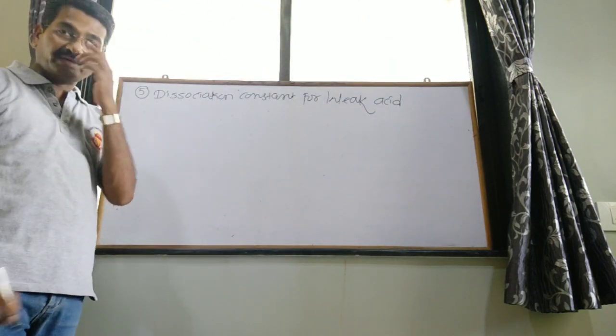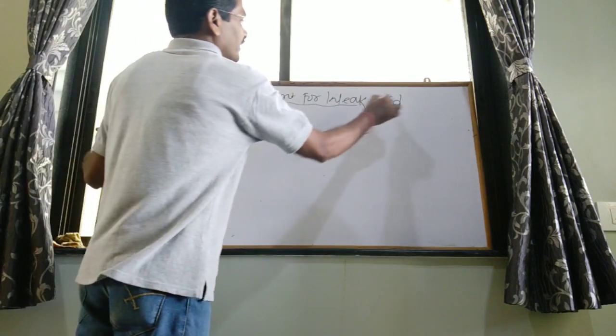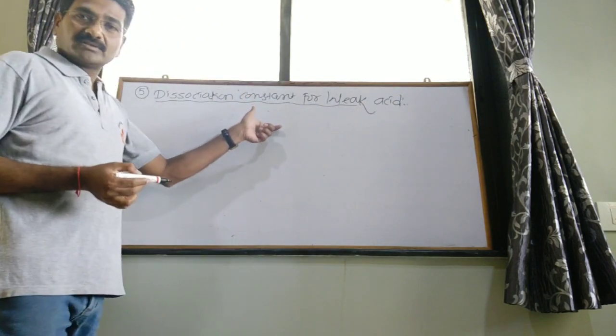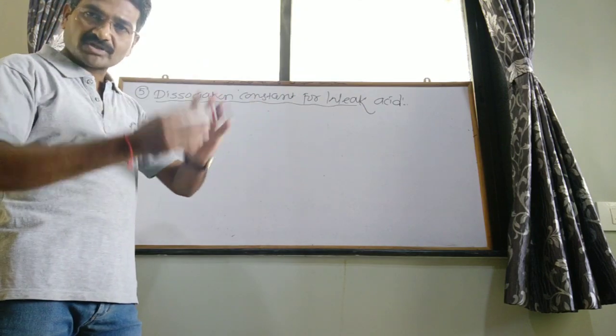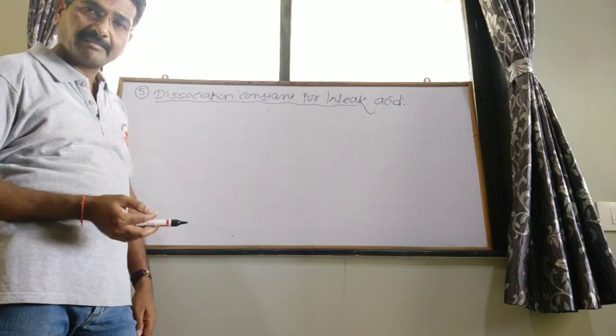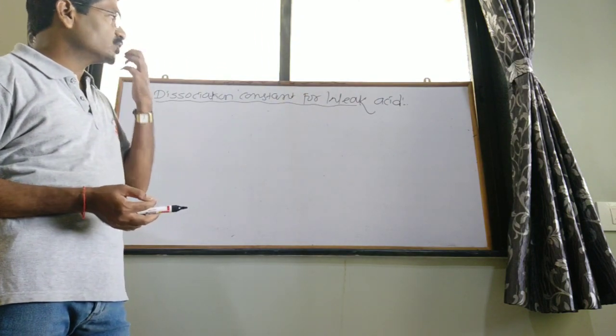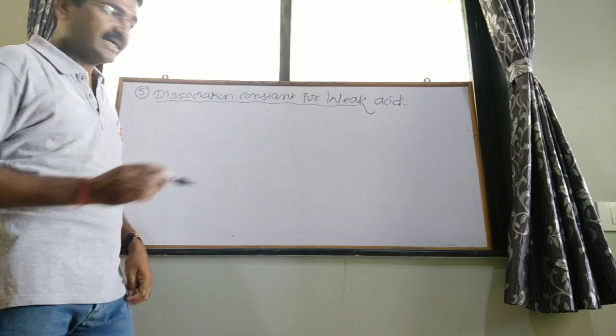How to define this term? The equilibrium constant obtained by applying the law of mass action to the weak acid is called the dissociation constant for weak acid.